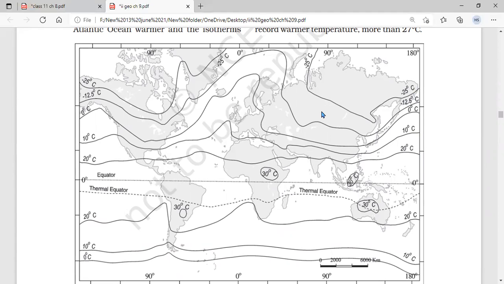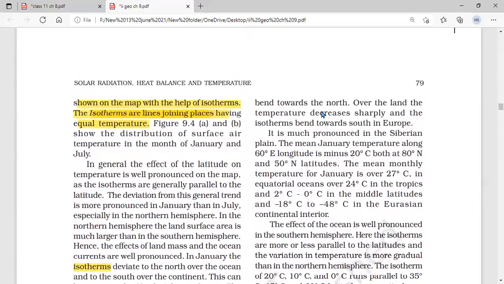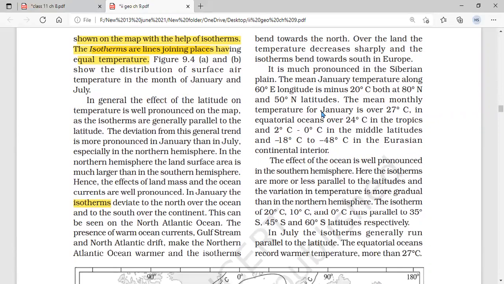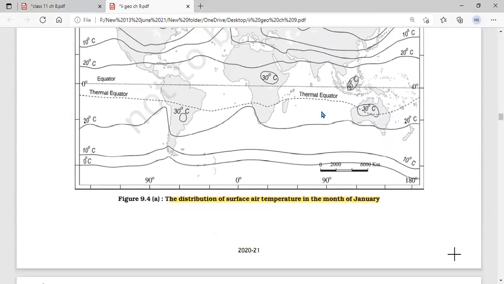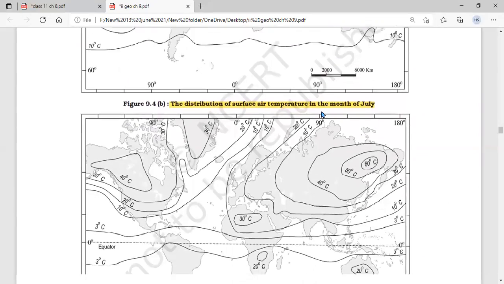And if the unit is in millimeter or centimeter, it means it is for showing rainfall, an equal range of rainfall, known as isohyets. Okay, so these are the differences. These are the three important topics: isotherm, isobar, isohyets. I wonder why this book has not given you the map of isobars and isohyets. They have just given three maps for isotherms. Okay, degree Celsius means these lines are isotherms.